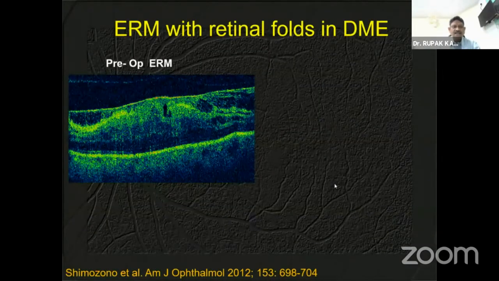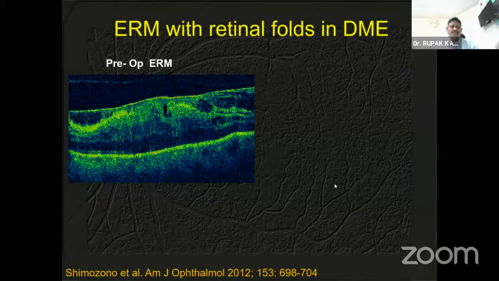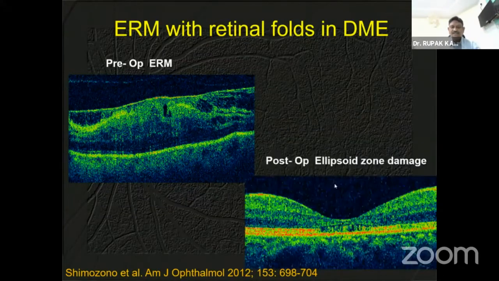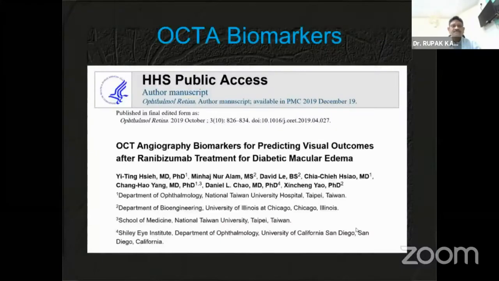So this is another area of presence of epiretinal membrane. Again, the whole central part of the retina is being pulled up. So even if you treat them with multiple anti-VEGF injections, it does not improve. But if you treat them at the earliest possibility, before change in the EZ and external limiting membrane, you can have a better result. But if you end up having this area destroyed in the subfoveal area, you can achieve the anatomical success, but the visual outcome is not that great.